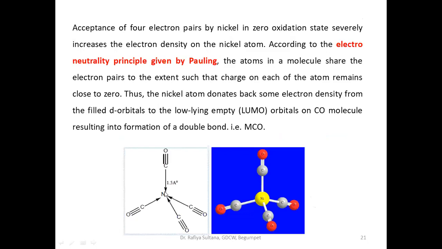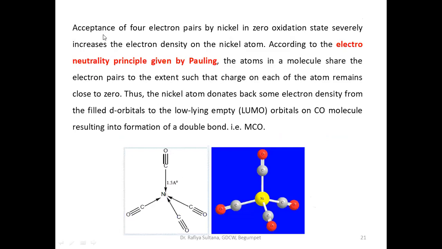So see the arrow mark here. We have to show the arrow mark like this because carbon monoxide is donating electrons to nickel. Therefore, the arrow should be towards nickel. See all the four arrows. The dative bond should be indicated with this type of bond.